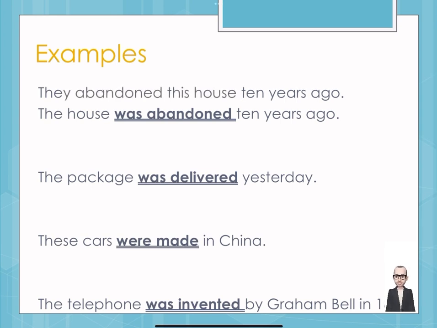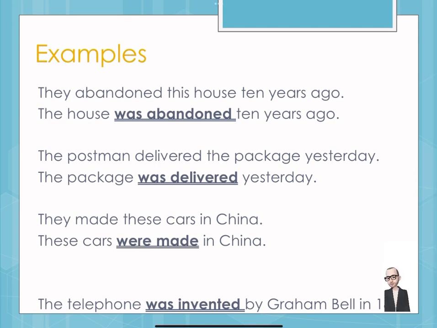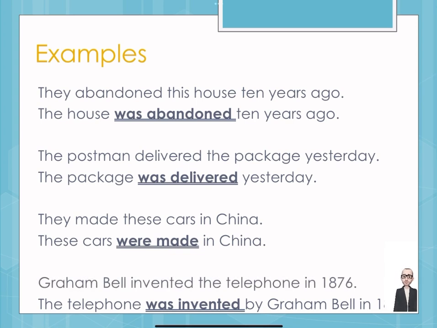Why can't we say, instead of the house was abandoned, we could simply say, they abandoned this house 10 years ago. Or instead of saying the package was delivered yesterday, we could say the postman delivered the package, or someone delivered the package. Or instead of these cars were made in China, say they made these cars in China. The telephone was invented by Graham Bell. We could start the sentence with Graham Bell and say Graham Bell invented the telephone in 1876. Don't these pairs of sentences mean exactly the same? Well, technically, yes, they do.